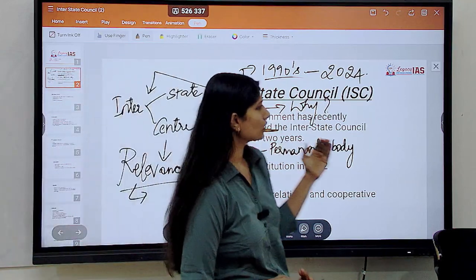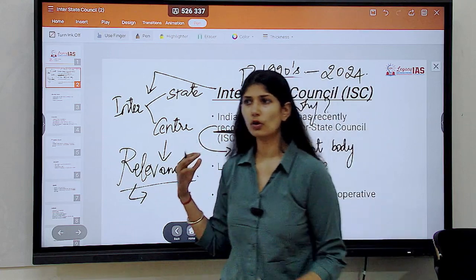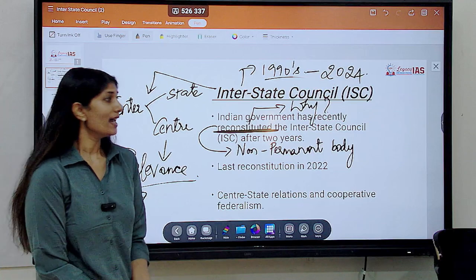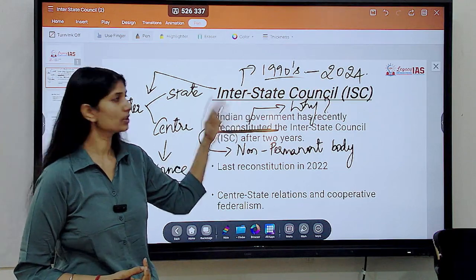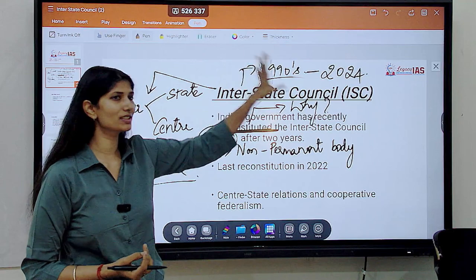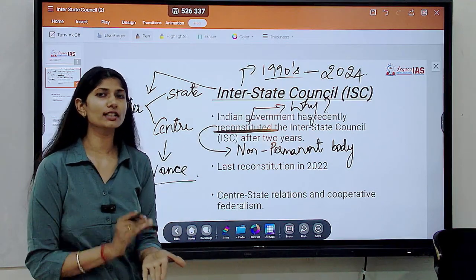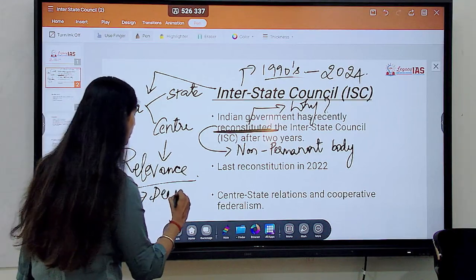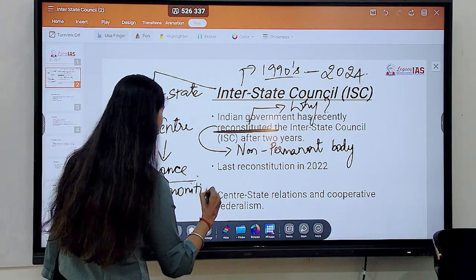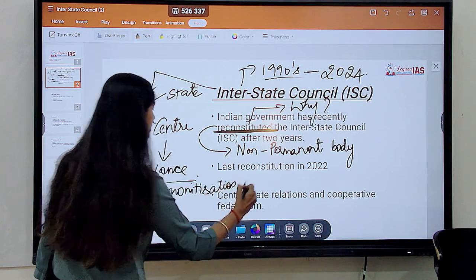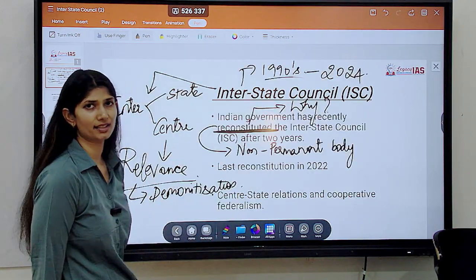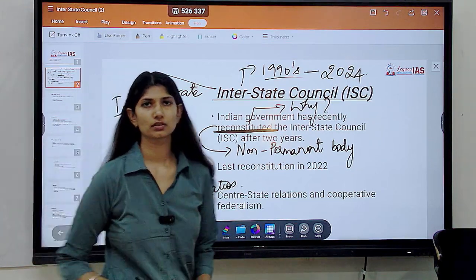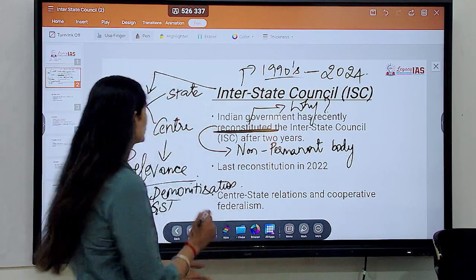The Interstate Council now, more than ever before, has become more relevant. I say more relevant because the whole idea behind the conception of this Interstate Council is being very strongly put into use right now. What do I mean? For example, during the period of demonetization, and for example your GST Council, Goods and Services Tax, the new tax regime.